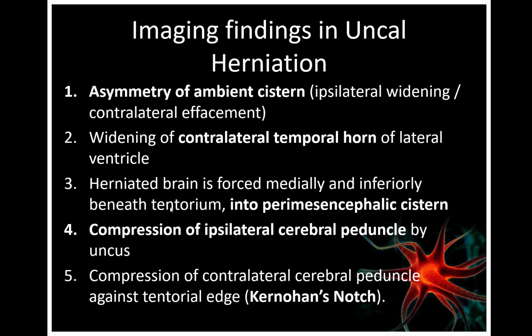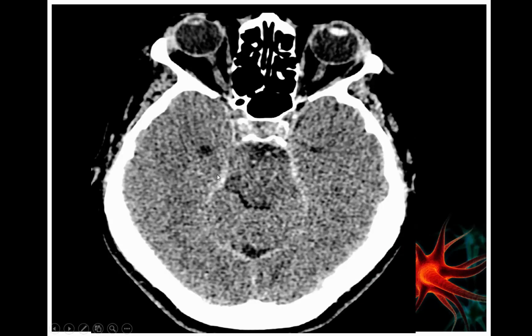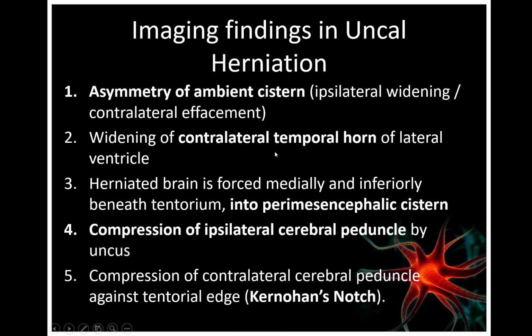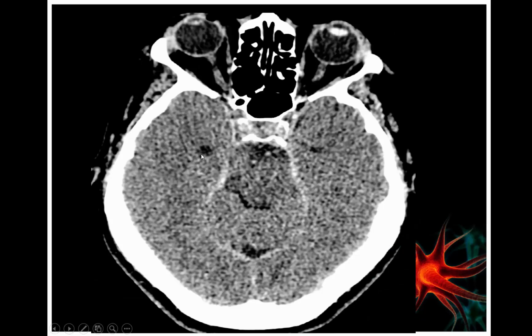So the imaging features suggestive of uncal herniation: asymmetry of the ambient cistern, like here, there is loss of the ambient cistern here while it's present on the other side. Widening of the contralateral temporal horn. So this is the temporal horn here and here. It's not obvious in this picture, but sometimes this temporal horn becomes very large.